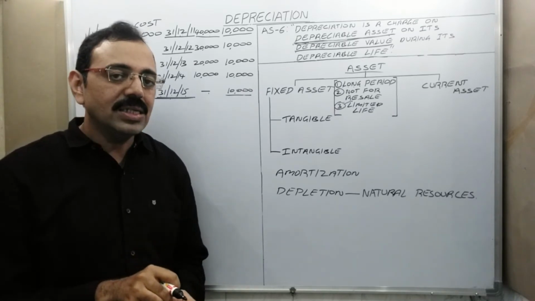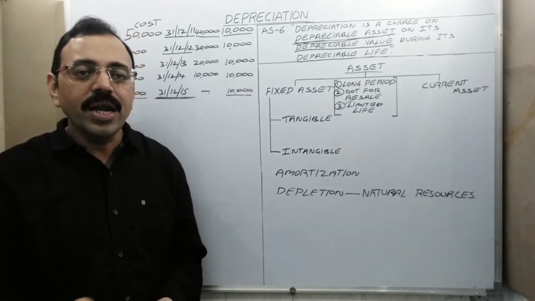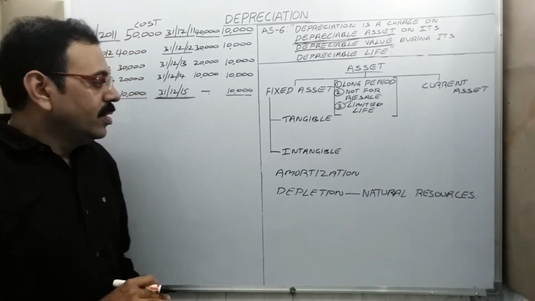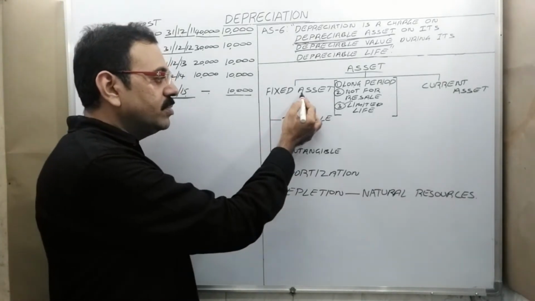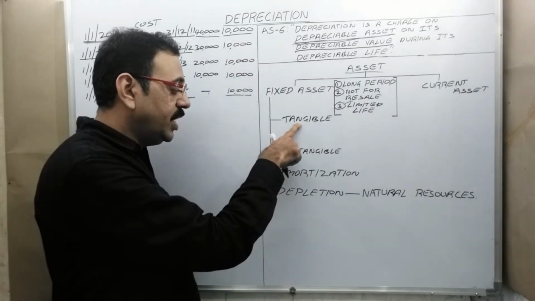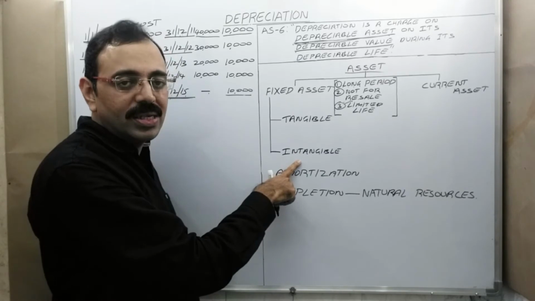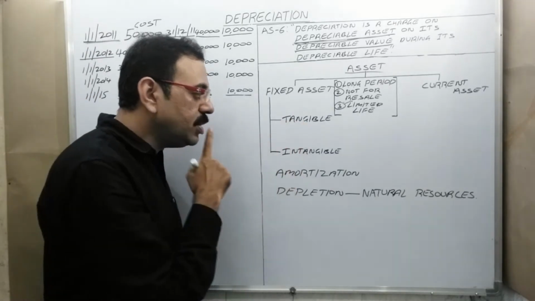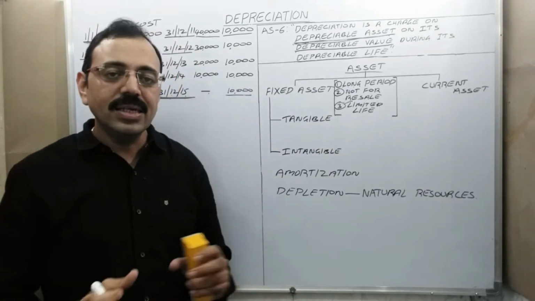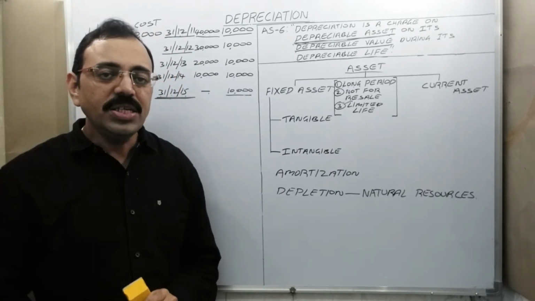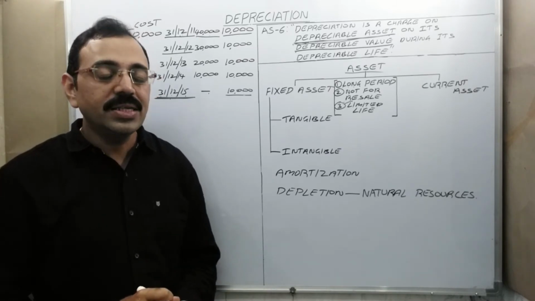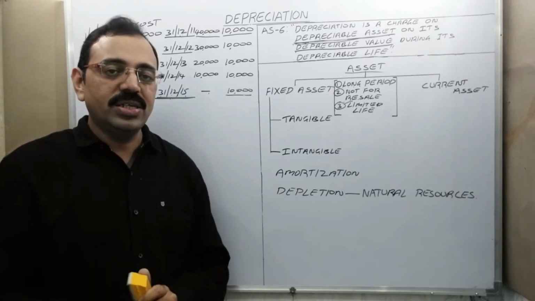If life is uncertain, then we cannot calculate depreciation on that fixed asset. Then this fixed asset is divided into two types: tangible fixed asset and intangible fixed asset. Tangible fixed asset means that asset has some physical existence, means we can see it, we can touch it. Then that asset comes under tangible fixed asset.